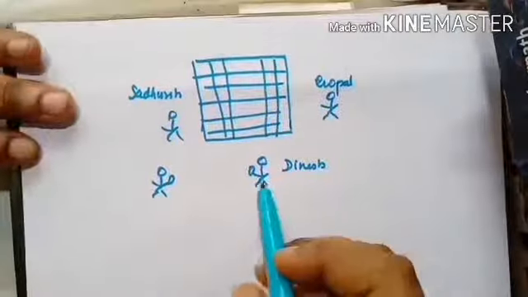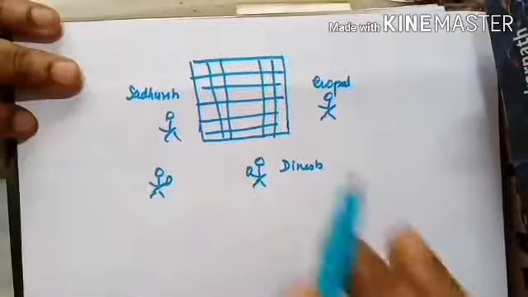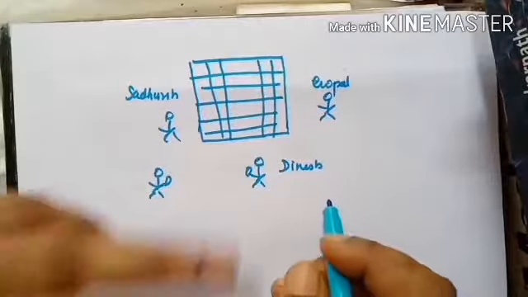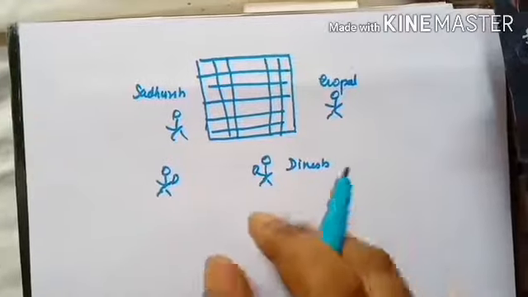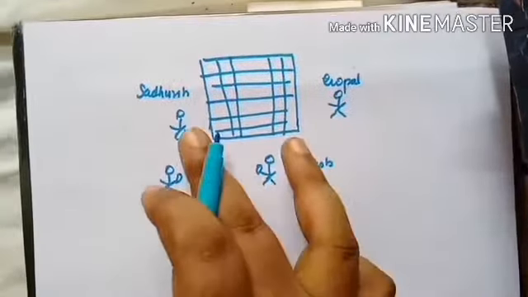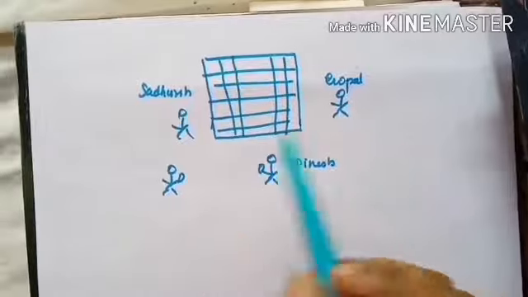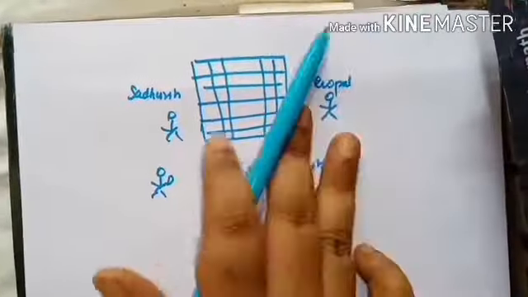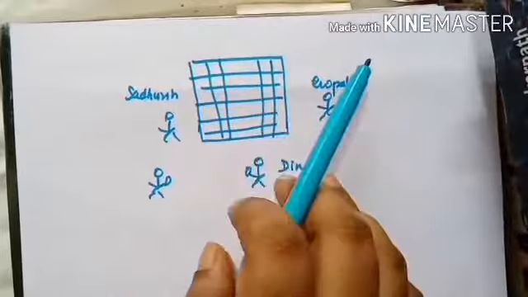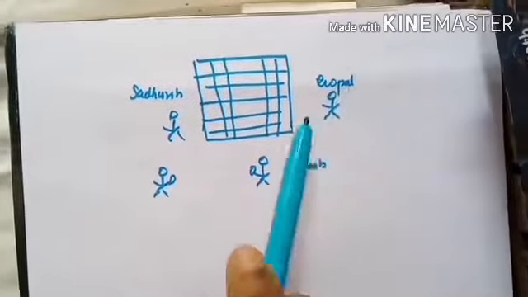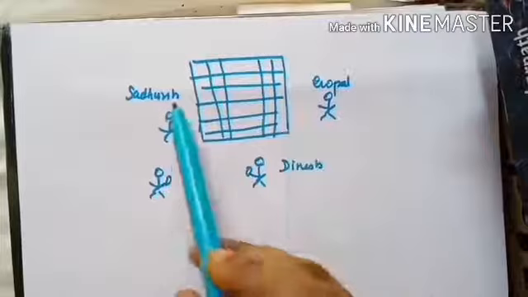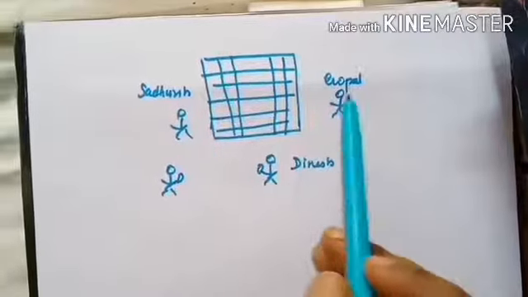So Dinesh is watching a game between Sudarsh and Gopal, and he is calling his mother to tell what Sudarsh did and what Gopal did. He is also noting the things which are happening in the game because he wants to study it, since it's the first time he's looking at the game. Sudarsh was moving his pieces and Gopal was countering.